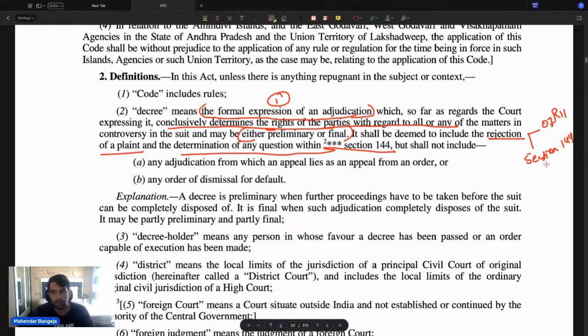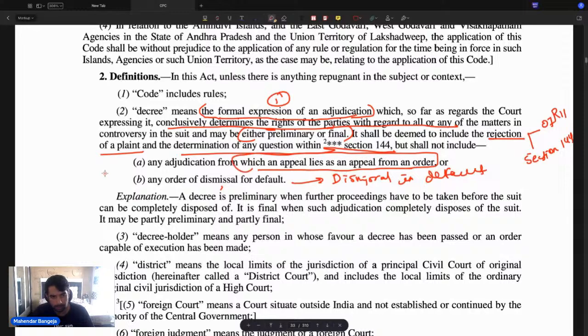ठीक है. But decree does not include DID, that is dismissal for default. Dismissal in default को नहीं include करता. And decree does not include an adjudication from which an appeal lies from an order.